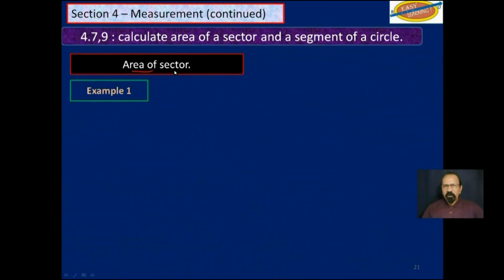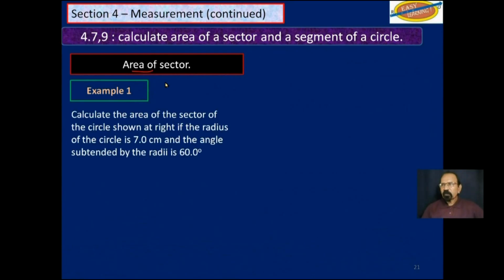So let's find the area of a sector. Calculate the area of the sector of the circle shown at right if the radius of the circle is 7.0 centimeters. Get in the habit of recognizing the significant figures, that's 2, and the angle subtended by the radii is 60.0 degrees, that's 3 significant figures.